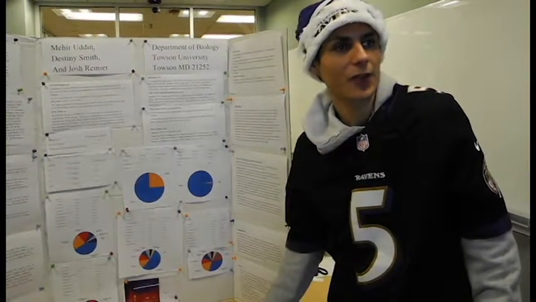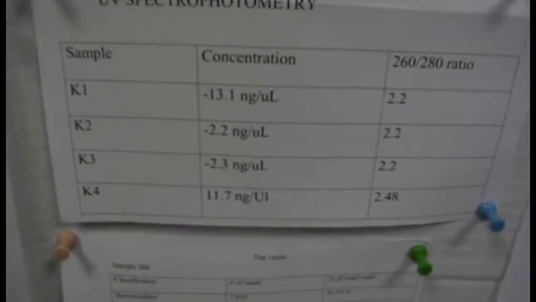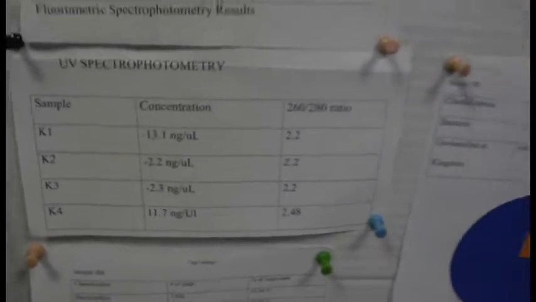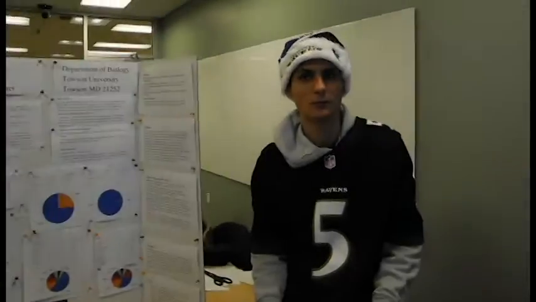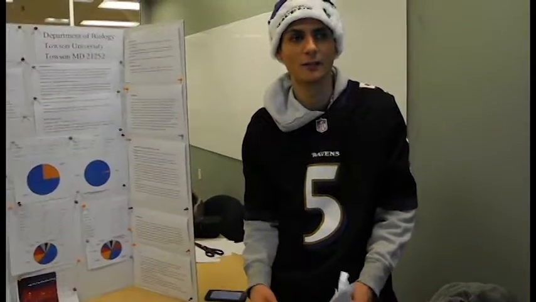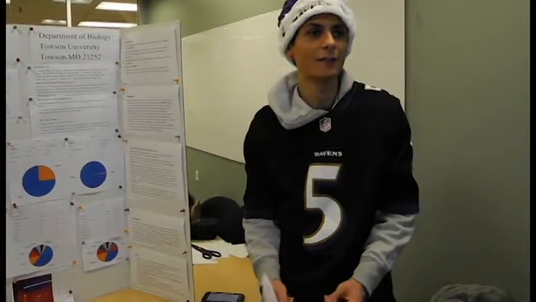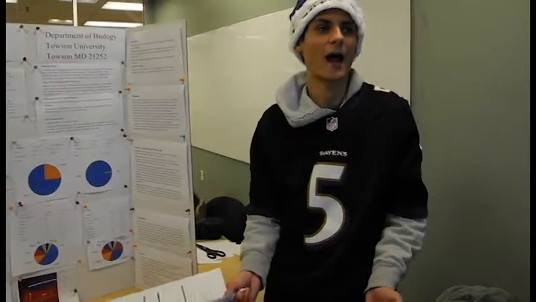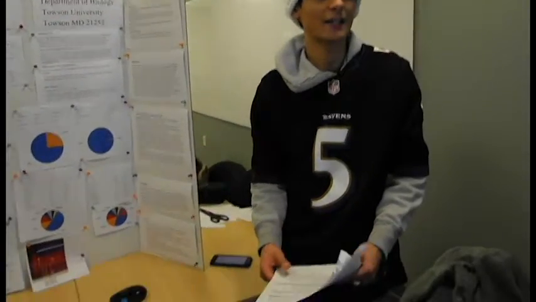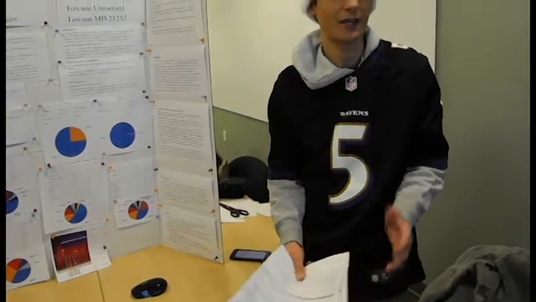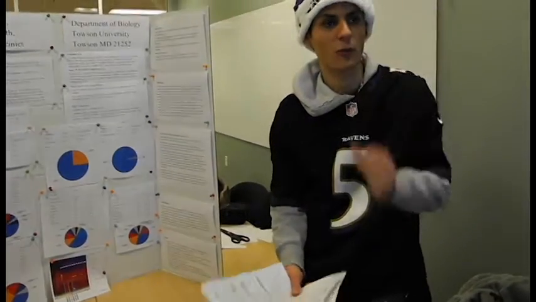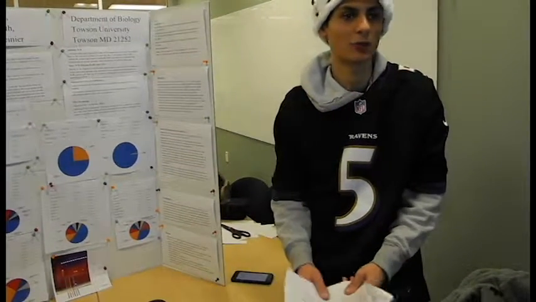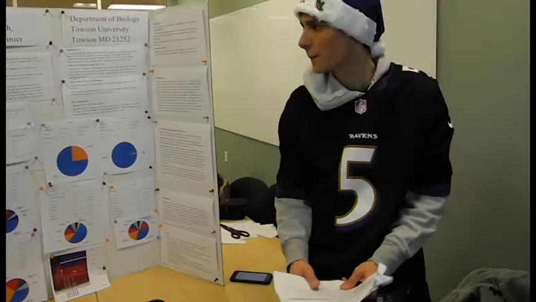The DNA extracted was unsuccessful. We had -2.2, -2.3, -13.1, and 11 nanograms per µL. What's µL? Okay, microliters. So we got microliters. Negative values indicate DNA was low and had high contamination. In order to say that it has a high concentration of DNA, the 260/280 ratio of the results should be 1.5 to 2.2.